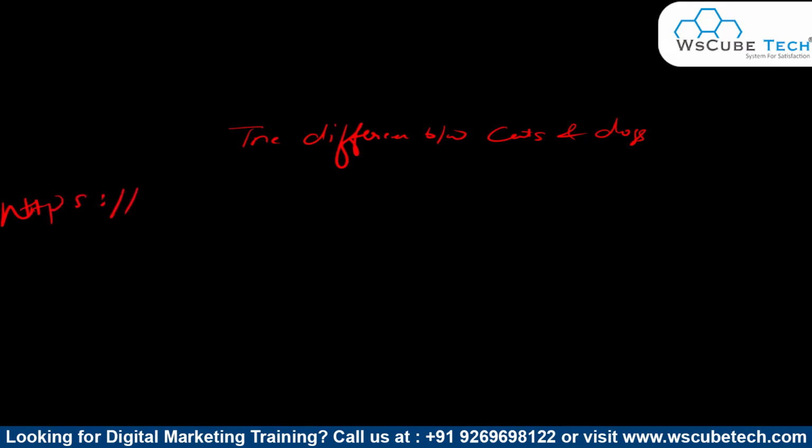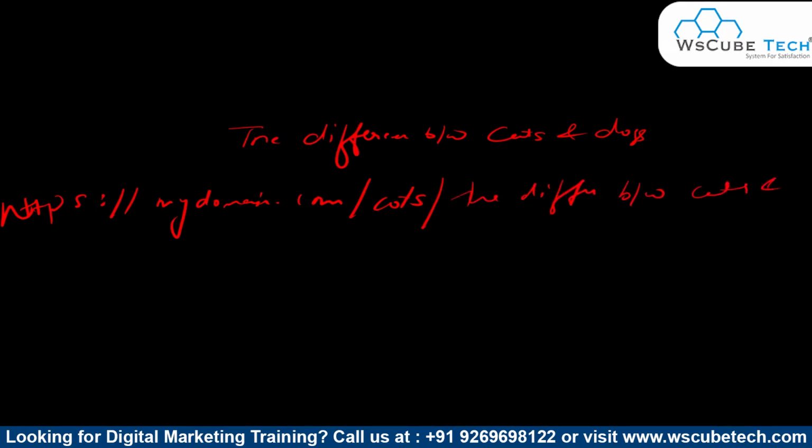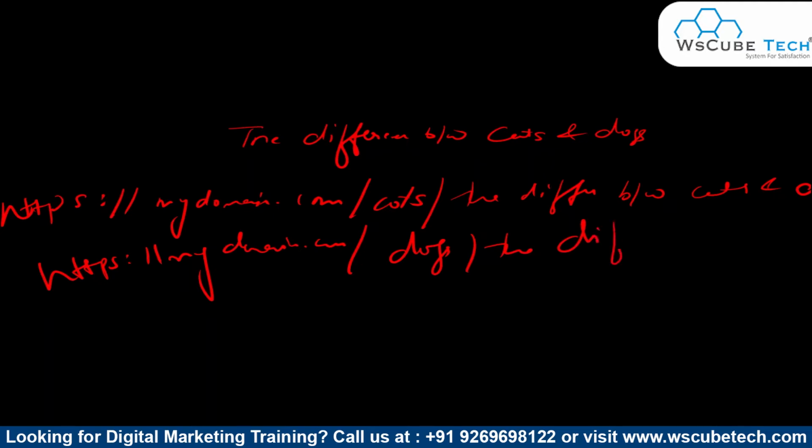and those URLs are, let's suppose, https mydomain.com slash cats slash the difference between cats and dogs, and another URL, http mydomain.com slash dogs slash the difference between cats and dogs.